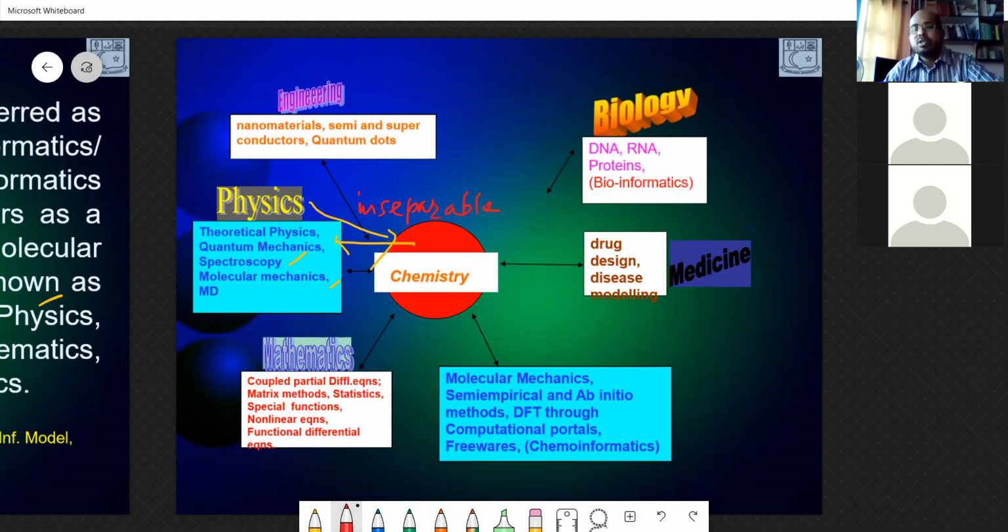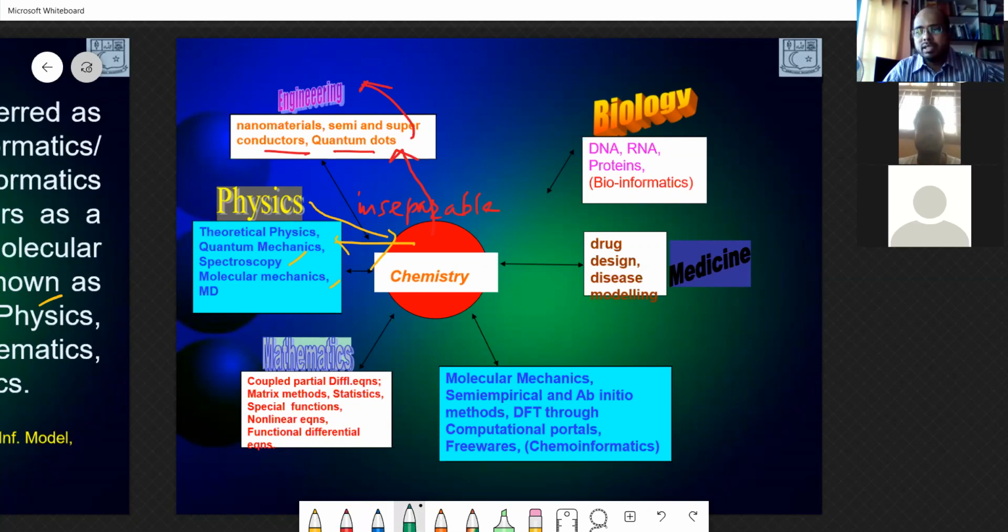Whenever you get a chance to talk physics, don't hesitate. Physics and chemistry are, in fact, the same thing. We have physical chemistry and they have chemical physics. So whatever you do in physics, whatever you do in chemistry, both are integral. There is no thin line you can devise to differentiate physics from chemistry. And then you have nanomaterials, superconductors, quantum dots, which all go into engineering.